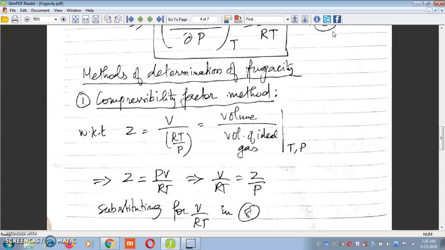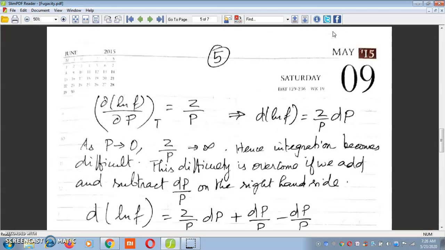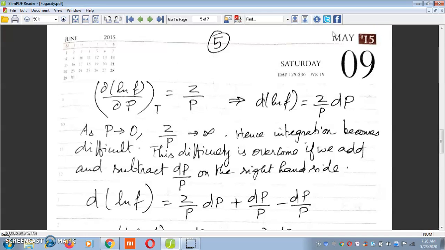Now we substitute for V/RT in equation 8 as Z/P. We get this equation: ∂(ln f)/∂P at constant temperature is equal to Z/P, or d(ln f) = (Z/P) dP. Now we know that as pressure tends to 0, Z/P tends to infinity. Hence, the integration of the above equation becomes difficult.